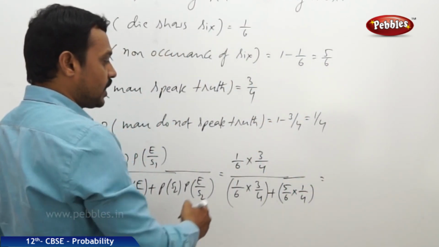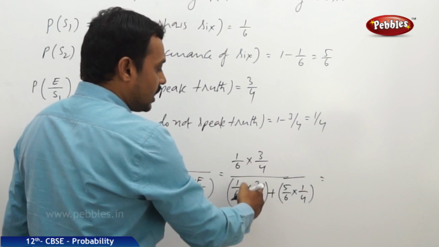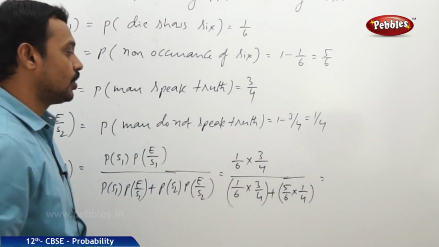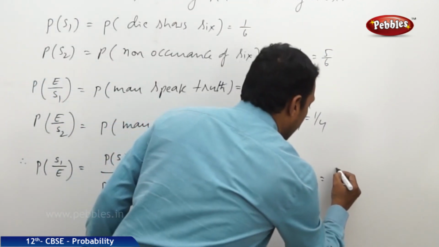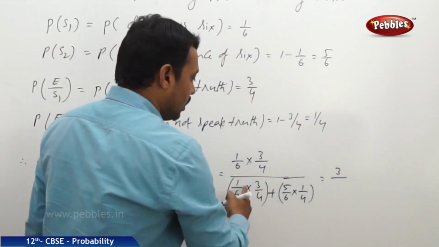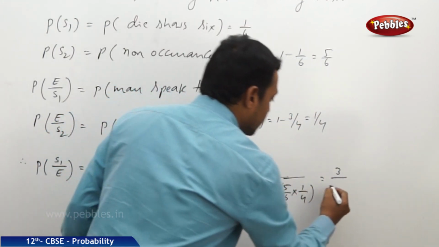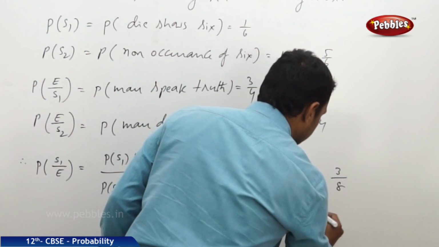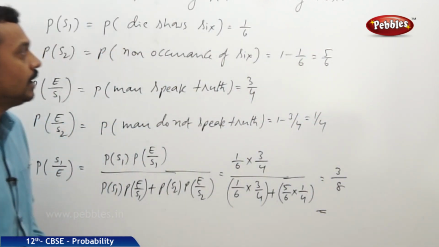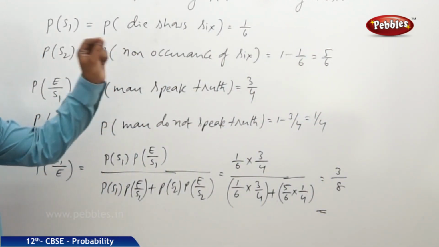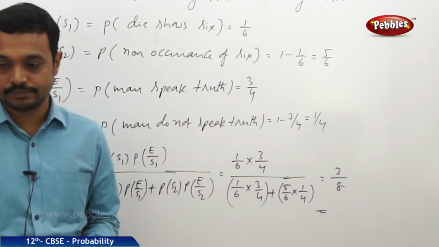On simplification, the numerator and denominator both have the same LCM 24, which gets cancelled. The numerator becomes 3 and the denominator becomes 3 plus 5, which is 8. So the probability that it is actually 6 is equal to 3 by 8.